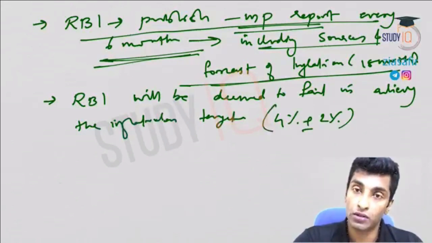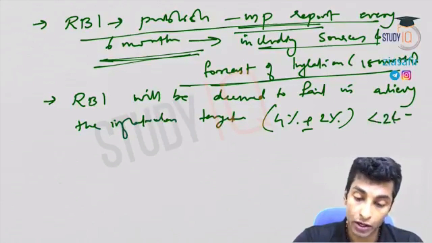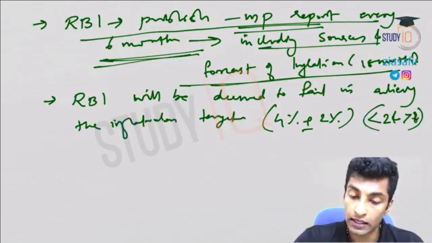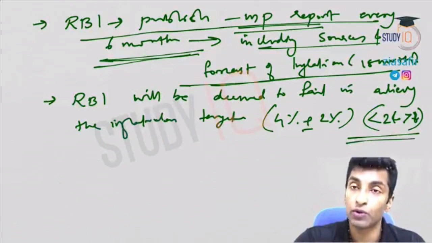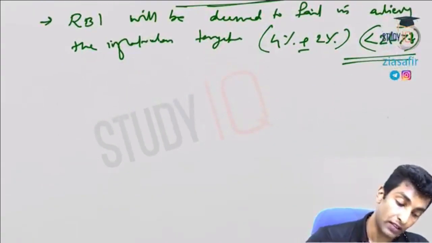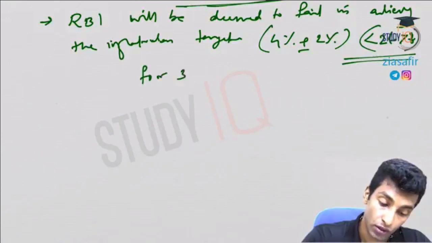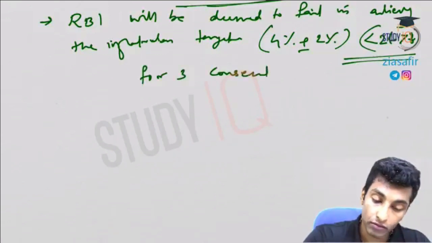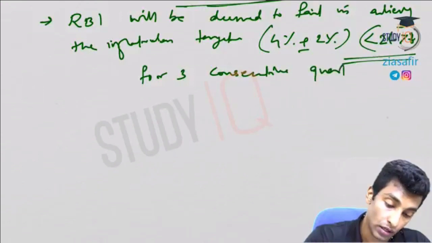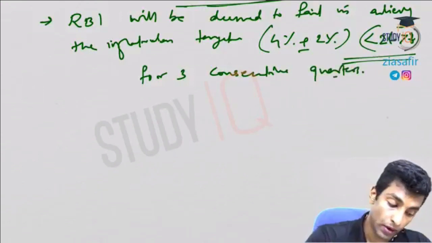If it goes beyond, less than 2 or more than 6, in this situation RBI is deemed to fail in achieving the inflation target for 3 consecutive quarters. For 3 consecutive quarters. Okay.